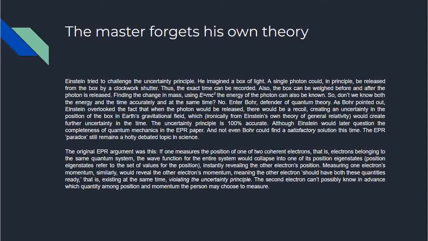No. Enter Bohr, defender of quantum theory. As Bohr pointed out, Einstein overlooked the fact that when the photon would be released, there would be a recoil. However small, there will be a recoil, creating an uncertainty in the position of the box in Earth's gravitational field, which ironically from Einstein's own theory of gravity, theory of general relativity, would create further uncertainty in the time. This uncertainty principle is 100% accurate, Heisenberg's uncertainty principle.